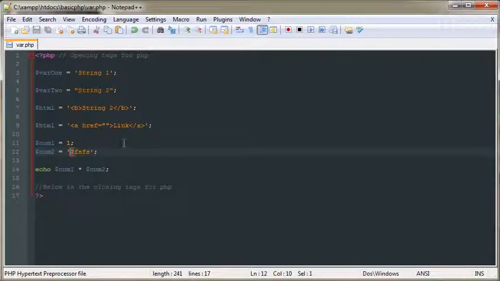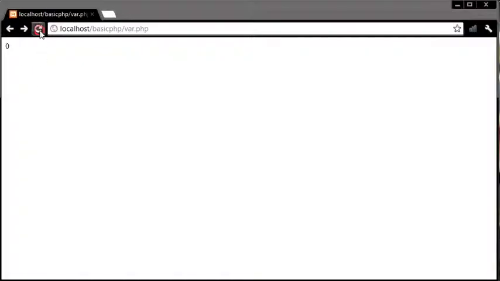Okay, now we put the 2 at the very end of the string here, and if you refresh you'll be able to see 0.